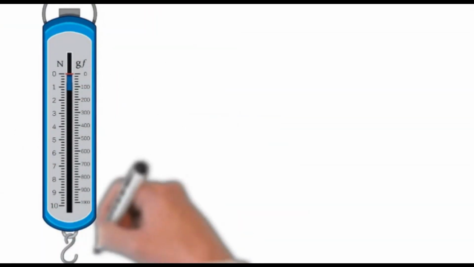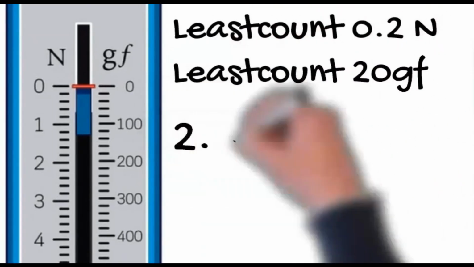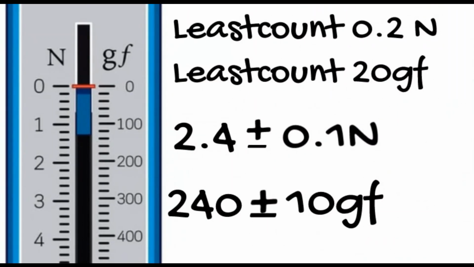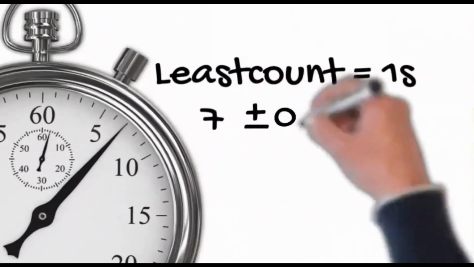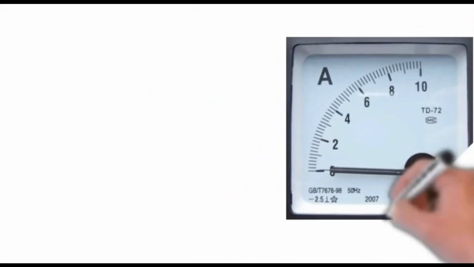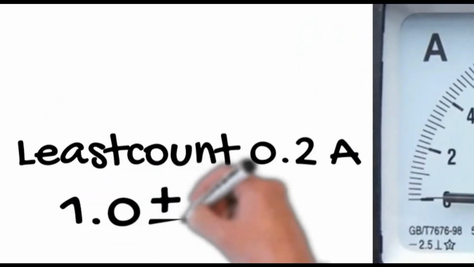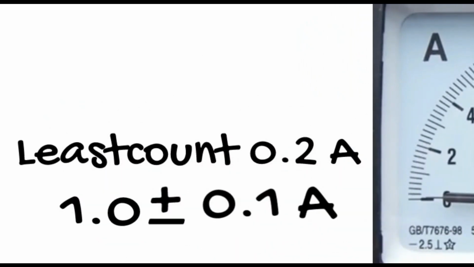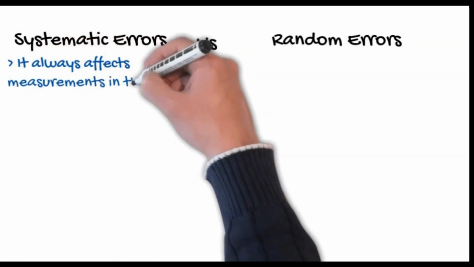Similarly, we have the example of the spring balance where the least count is 0.2 Newton or 20 gram force. So you can see how the least count error is being added in that. Another example is the stopwatch. This is the example of the ammeter where the least count is 0.2 ampere, and how we represent the least count error in that.